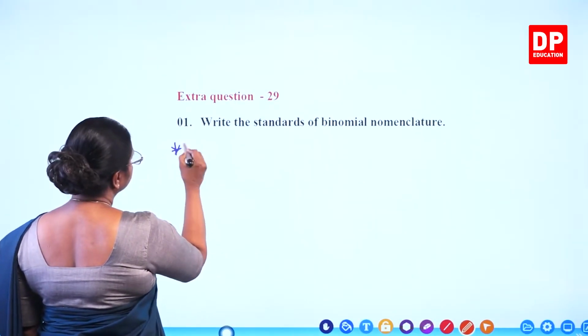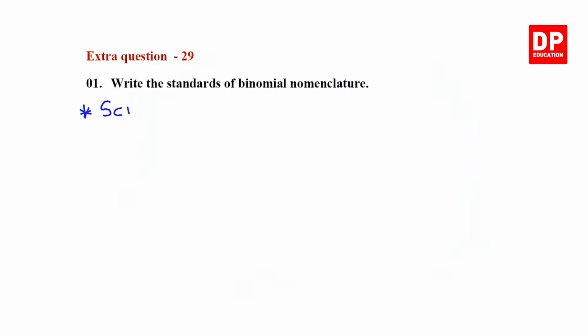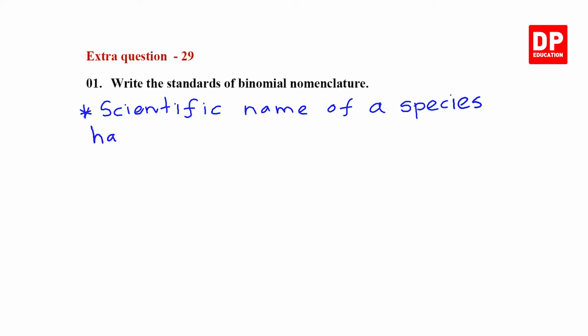First one, the scientific name of a species has two epithets.